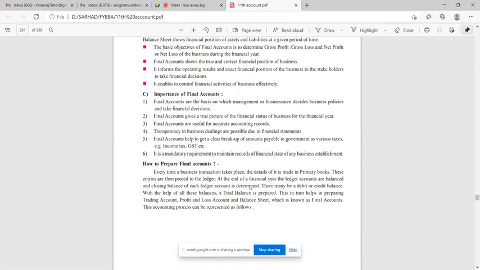Final accounts help to get a clear breakup of amounts payable to government as various taxes. That is, examples will be income tax, GST, etc. It is a mandatory requirement to maintain records of financial state of any establishment. Okay.